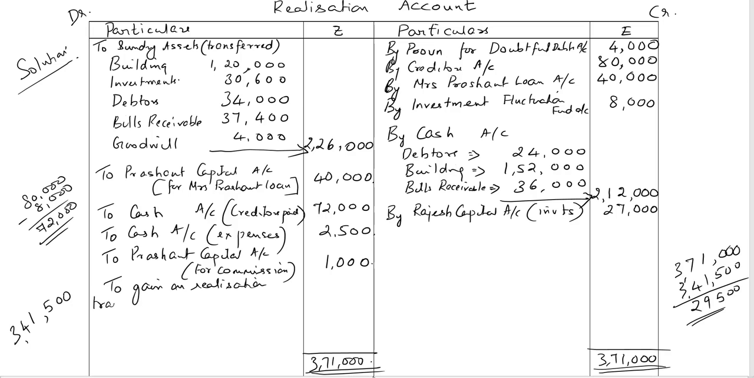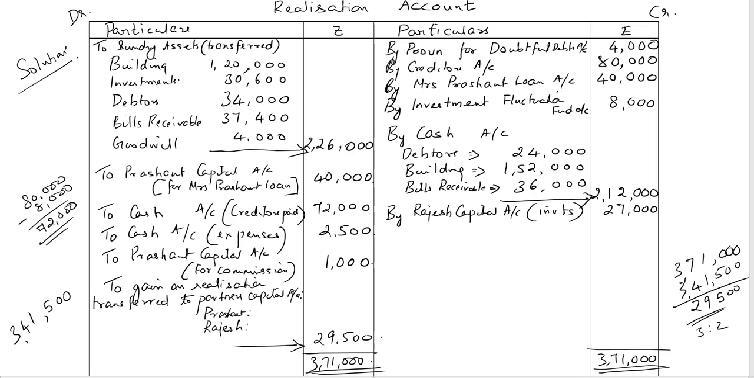Transferred to partners' capital accounts, Prashant and Rajesh. 29,500 is the total gain. Profit sharing ratio 3:2 as per the problem.